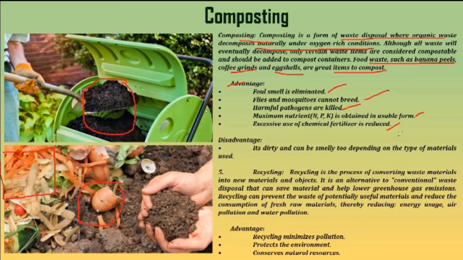Now here one very important fact comes in: how is this compost to be prepared? Basically, a pit is to be dug into the ground, and vegetable peels and eggshells are to be incorporated into that particular pit. It is to be covered,